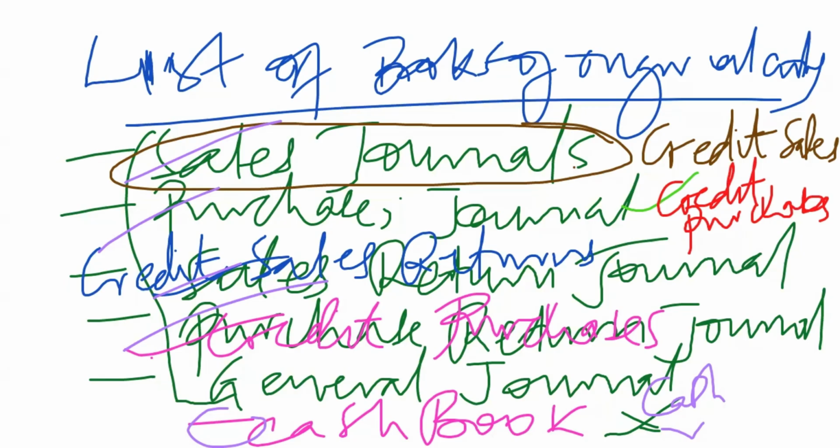And that's the reason why these four books are on credit transactions, and the cash book is for cash transactions. Now, I want us to look at something different. We know that we have cash transactions and credit transactions. And I'm saying that all cash transactions are taken to the cash book. Remember, I've told you that all cash transactions are going to go into the cash book. All of them.